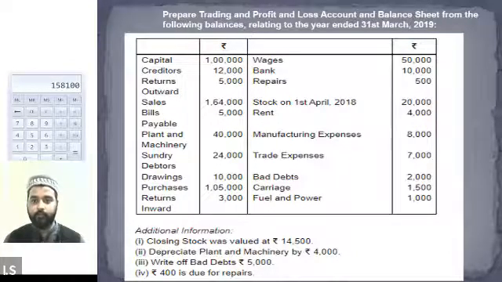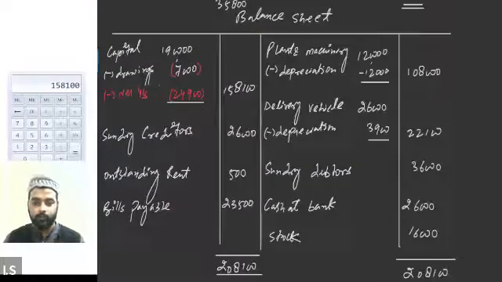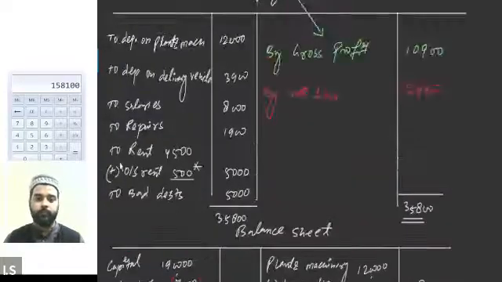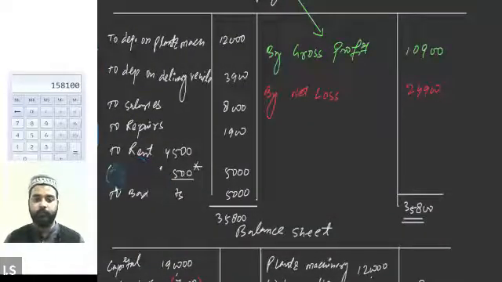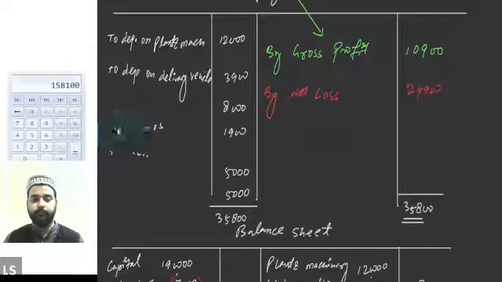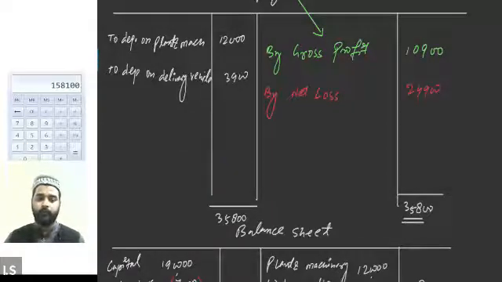Just a minute. Let me erase this. Okay. So let's suppose this is a profit and loss account.